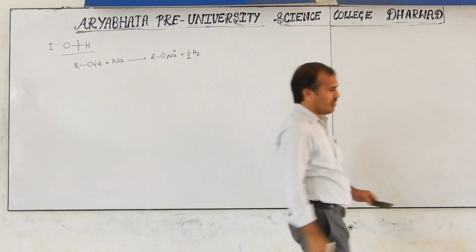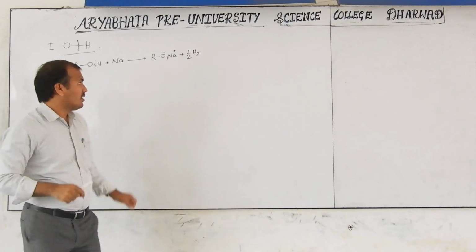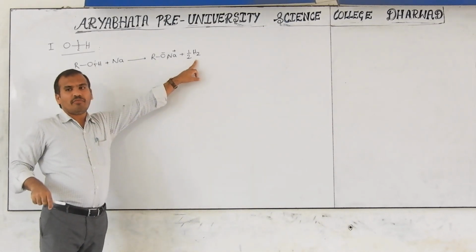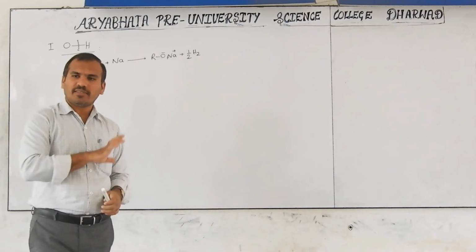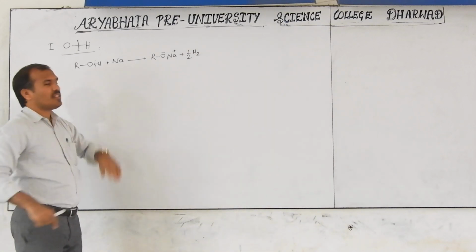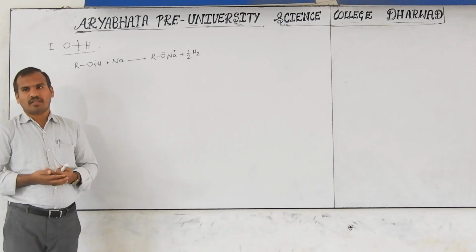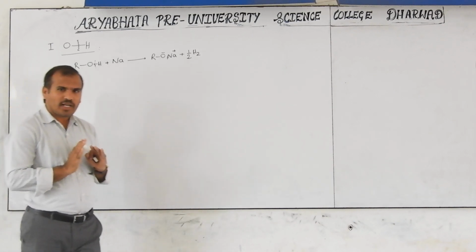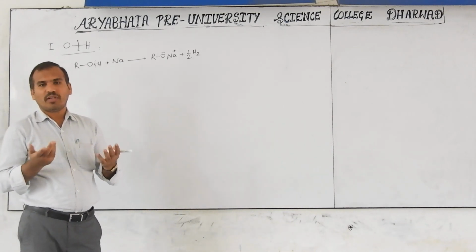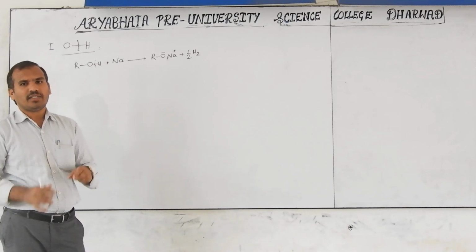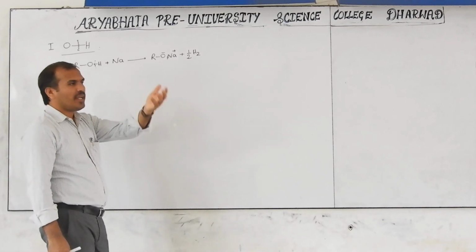Now keep in mind, this is somewhat acidic, but it is a weak acid. Generally, reactions proceed from a strong acid to a weak acid. If you reverse this reaction, it does not take place. That's why, keep in mind, any acid-base reaction takes place from the stronger acid to the weaker acid. Otherwise, from lower pKa to higher pKa. You will learn this in ionic equilibrium. pKa is generally used to indicate acidic nature. So from lower pKa to higher pKa.